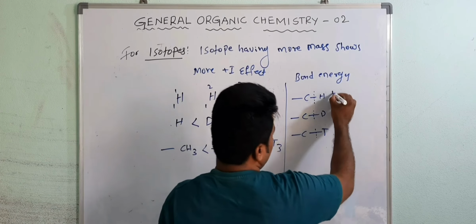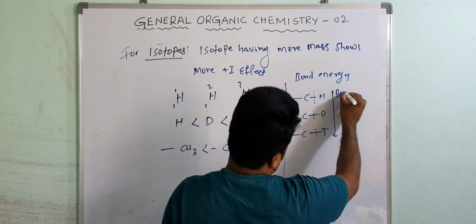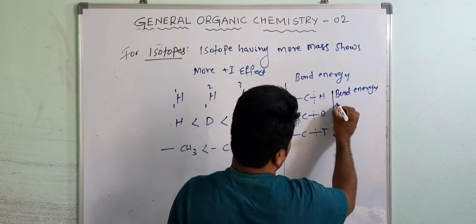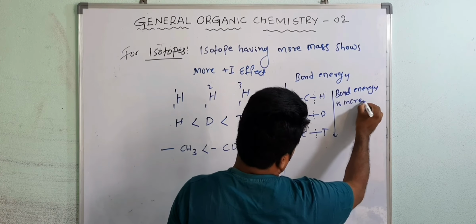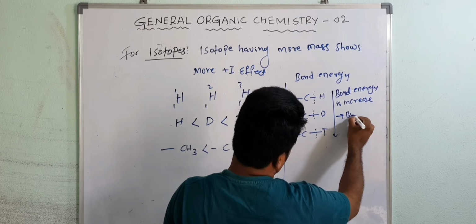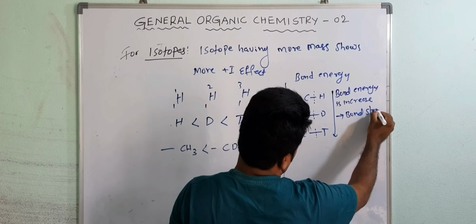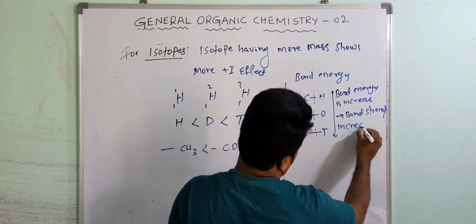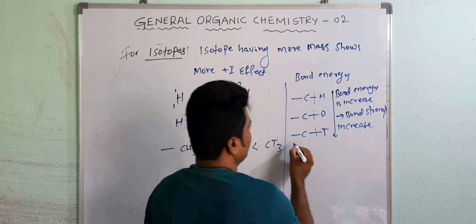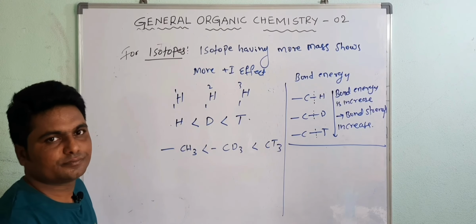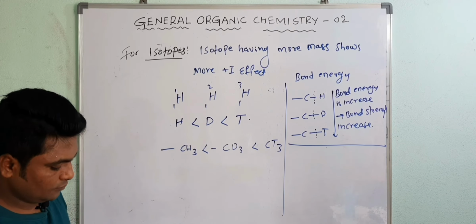So in this direction bond energy increases. It means bond strength increases. You have to remember this one. We will use this concept in hyperconjugation. Write down.